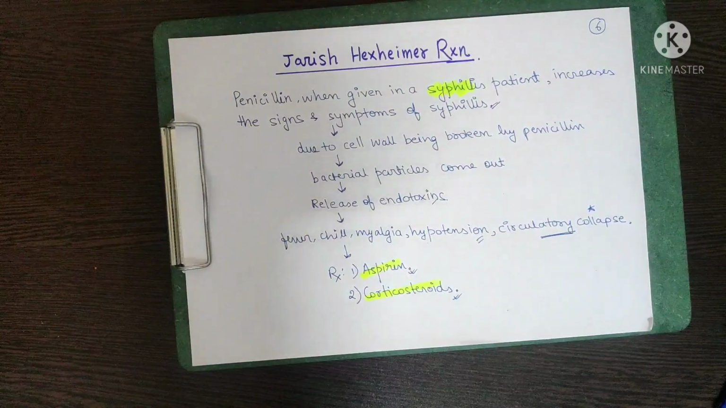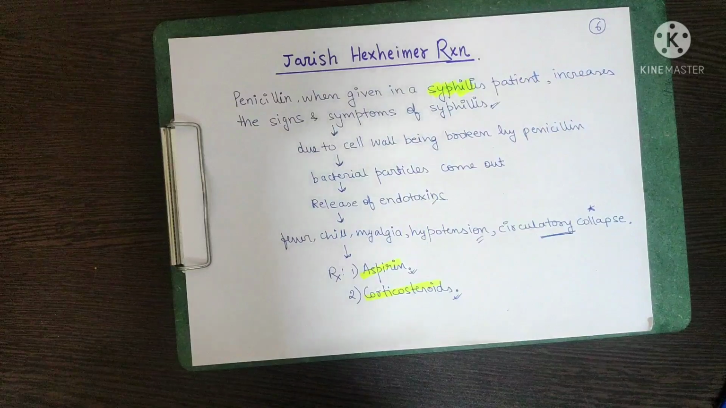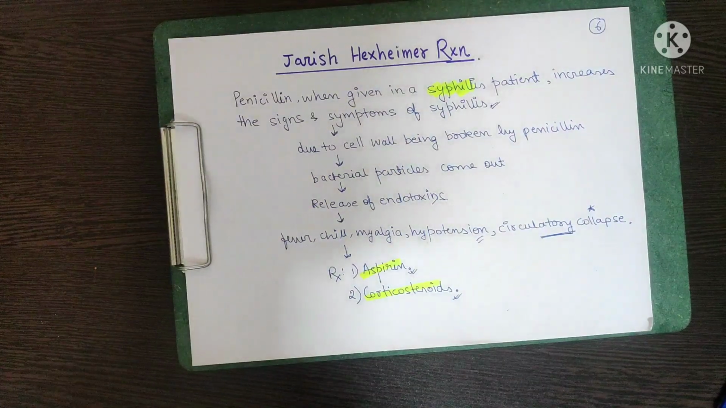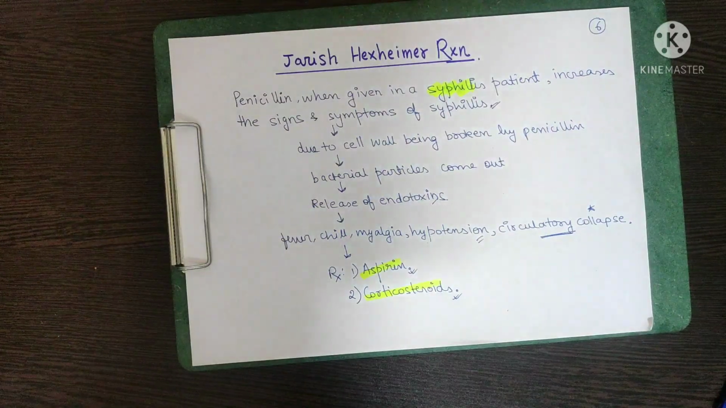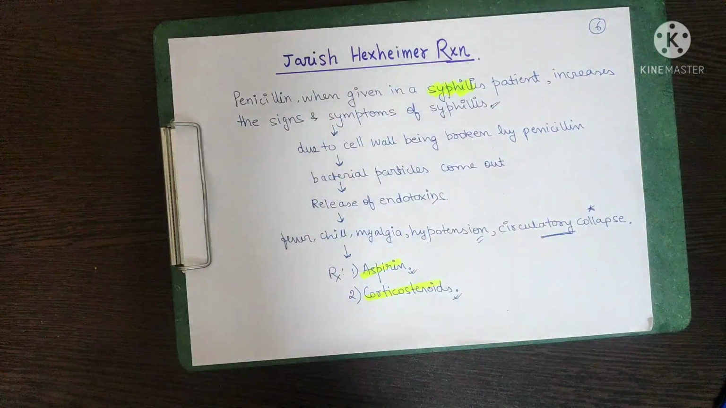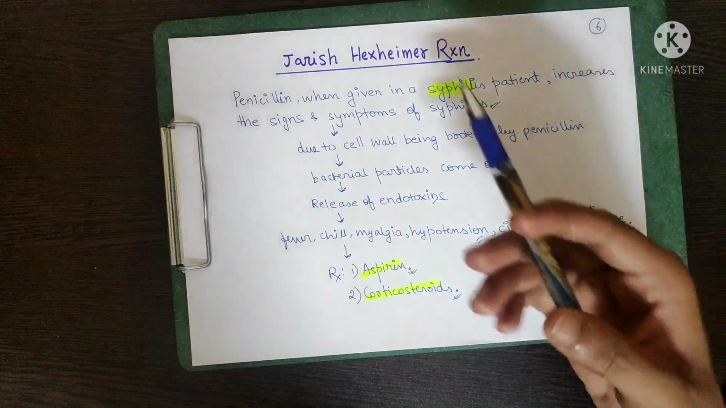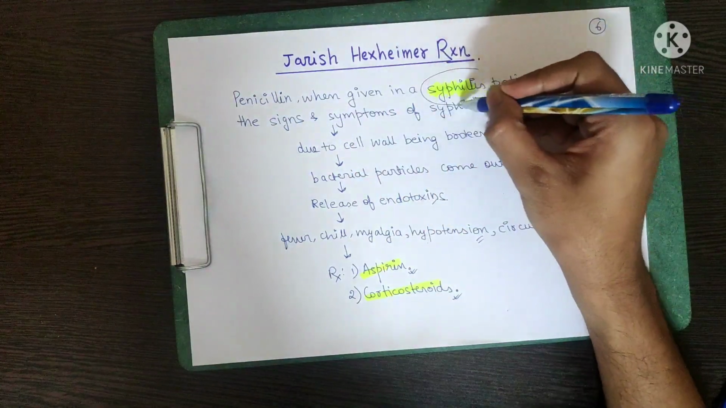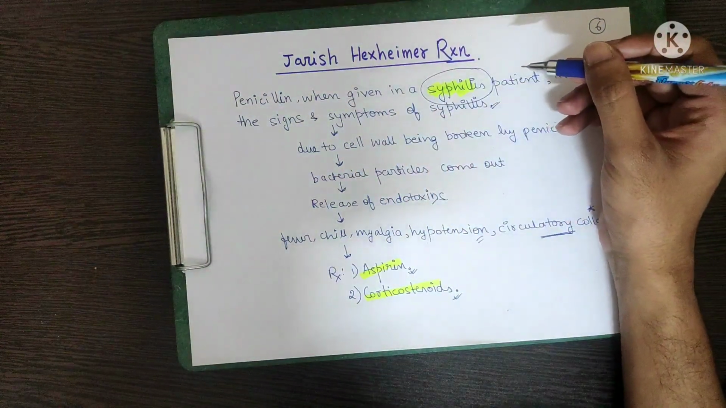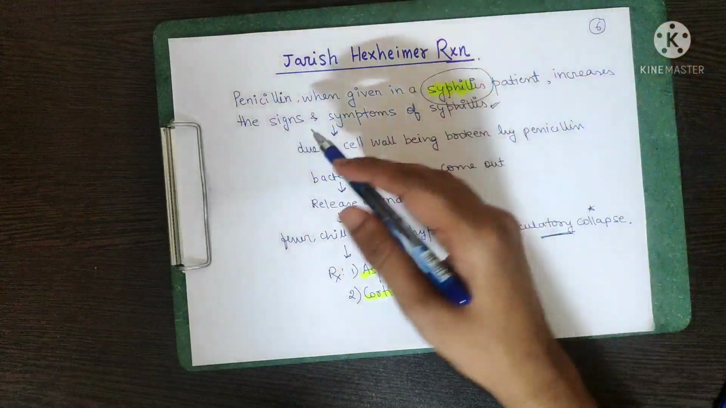Now lastly, coming to a very important point, that is the Jarisch-Herxheimer reaction. This is one of the favorite points and the most asked points in examinations like NEET PG and USMLE type examinations. So what is the Jarisch-Herxheimer reaction? We all know that penicillin is given in syphilis patients. We have already read that in penicillin G and penicillin V, that syphilis patients are given penicillin.